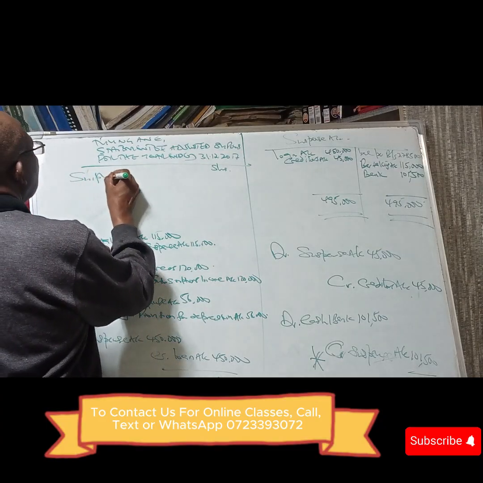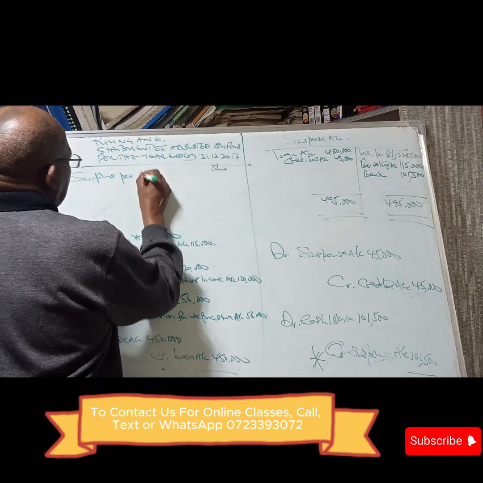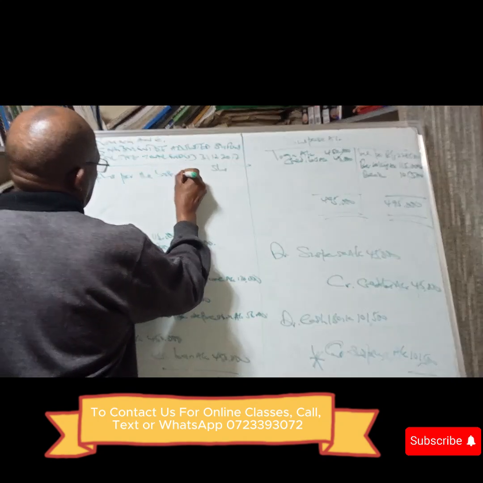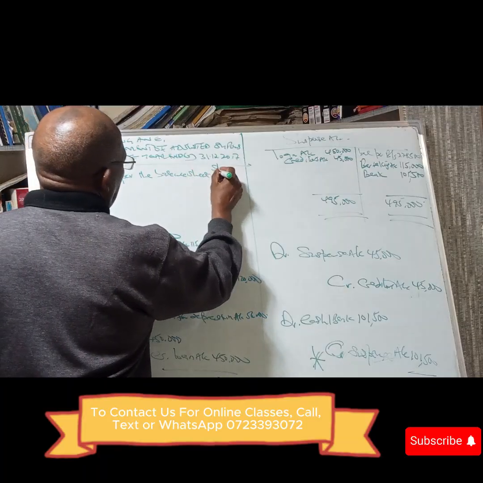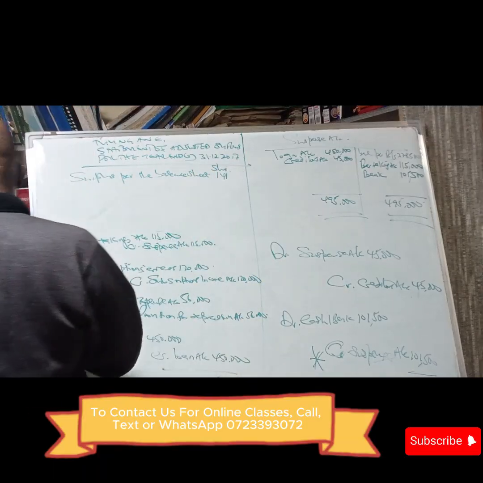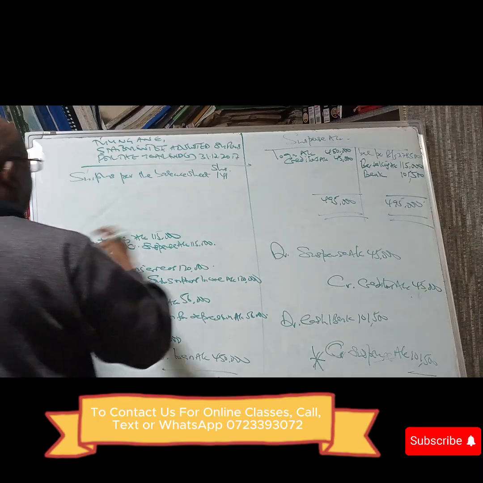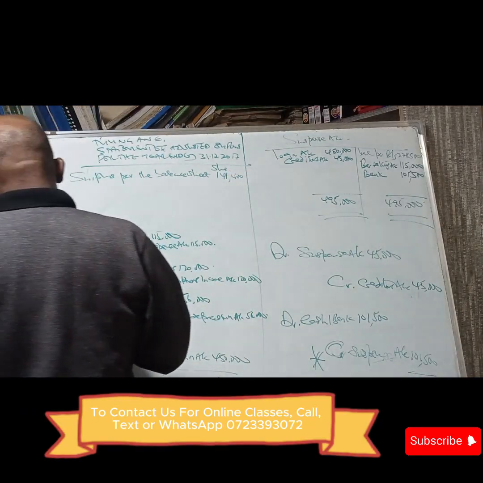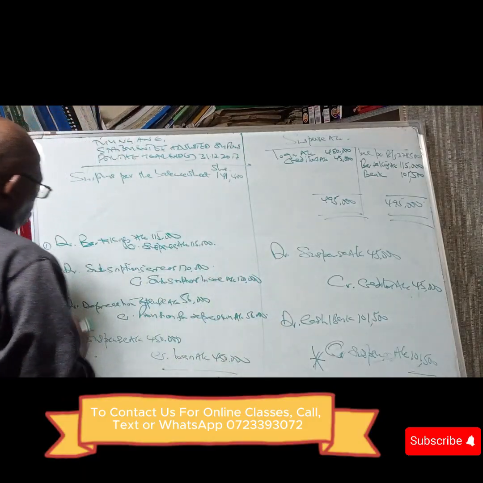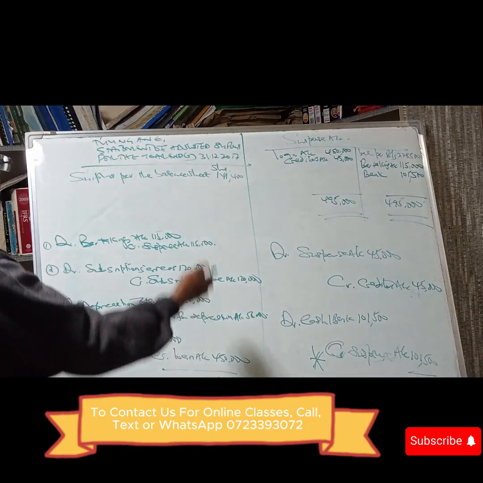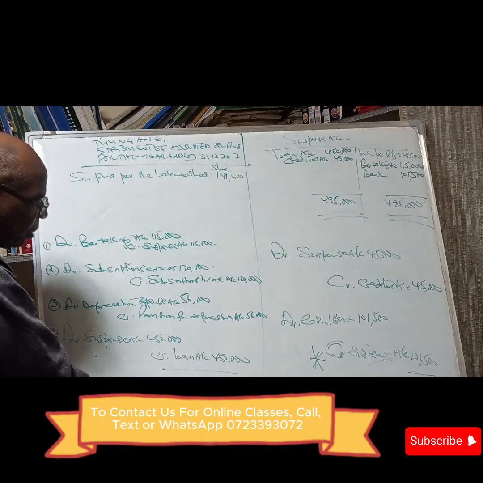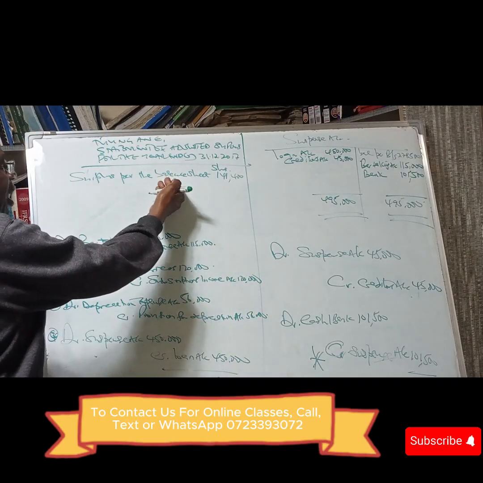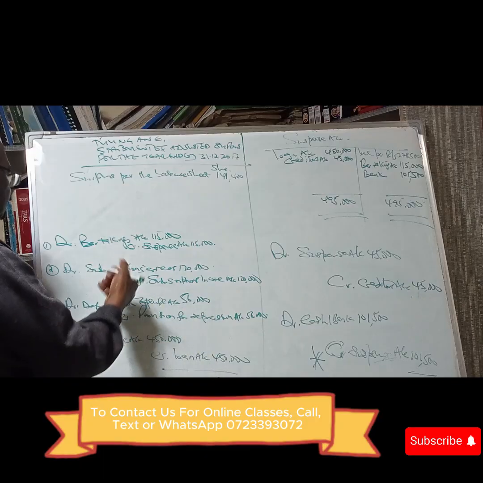Surplus per the balance sheet, 141,400. And it is shillings. So we look at them and ask ourselves, what is the impact? If we never made these mistakes, would we be increasing our profit or would we be decreasing?